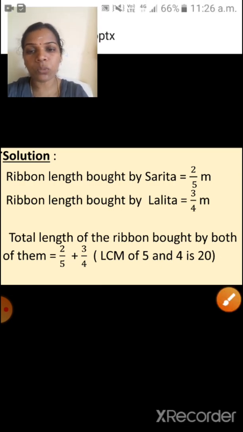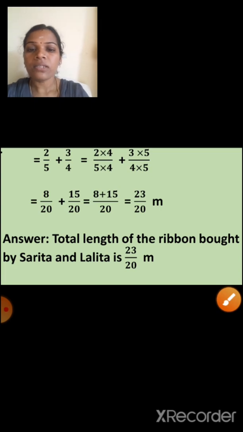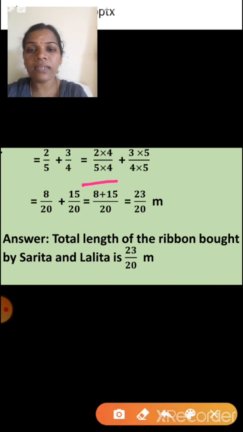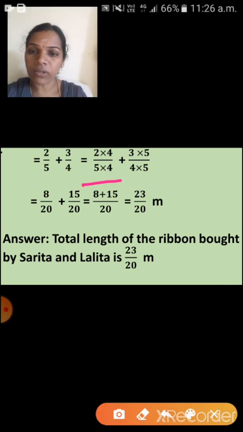So children, the next step is what? See here, 2.5 plus 3.4. The LCM I already told, what is the LCM? Very good, 20. So the denominator we want is what? Yes, 20. So here the first fraction is what? 2.5. So 5 into 4 is equal to 20. So the denominator is 5, and we have to multiply it with 4. So that same number we have to multiply with the numerator also. Okay, so here what will come? Yes, 2 into 4 upon 5 into 4.